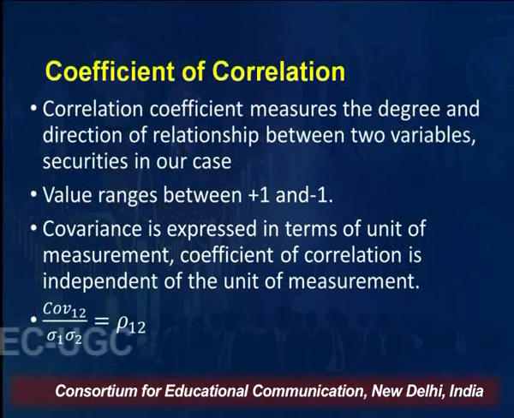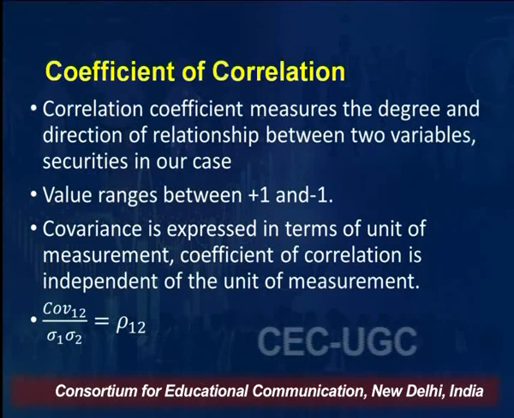If A will increase by 10%, and B will fall by 10%, the value will be minus 1. If A will increase by 10%, and B will also increase by 10%, the value will be plus 1. So, the value will range between plus 1 and minus 1.